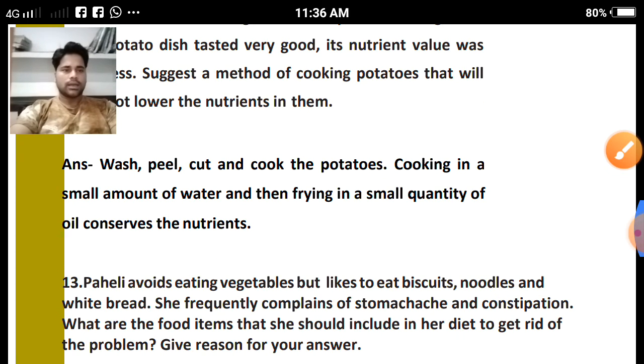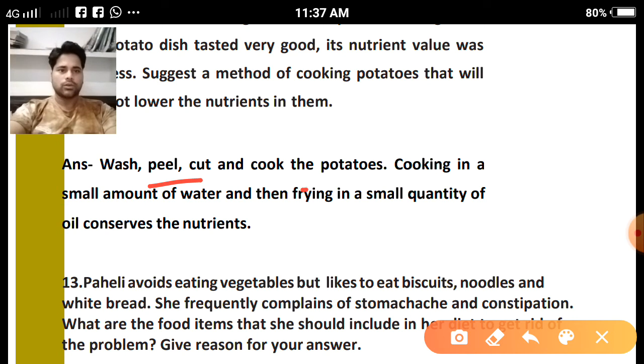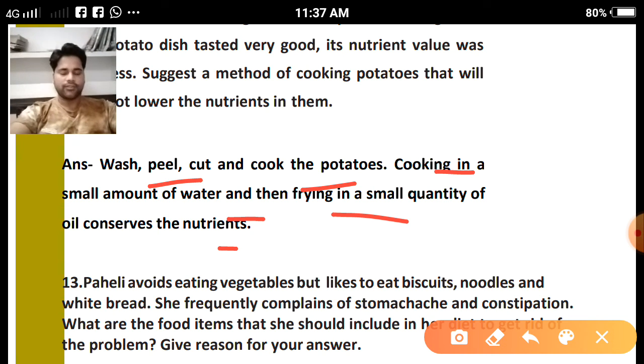So what is the cooking method for potatoes that will not lower the nutrients? So what is the procedure? Let's see. Wash, peel, cut and cook the potatoes. Cooking in a small amount of water, and then frying in a small quantity of oil conserves the nutrients. So if we apply this method to potato cooking, we can get the maximum nutrients from the potato, and we can avoid the situation where the nutrients in the potato are lowered.